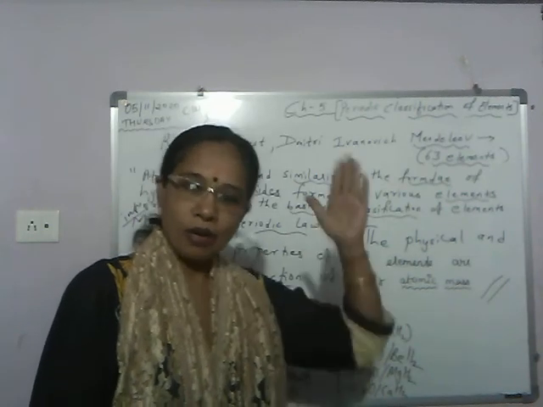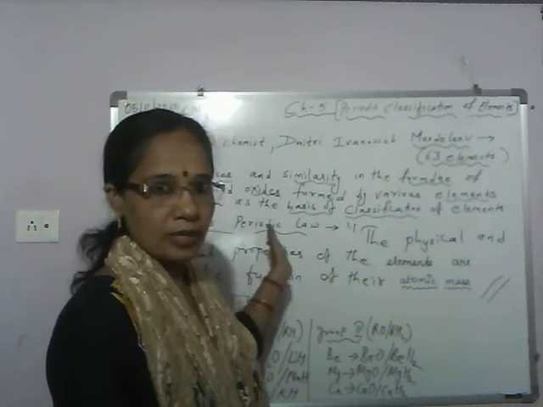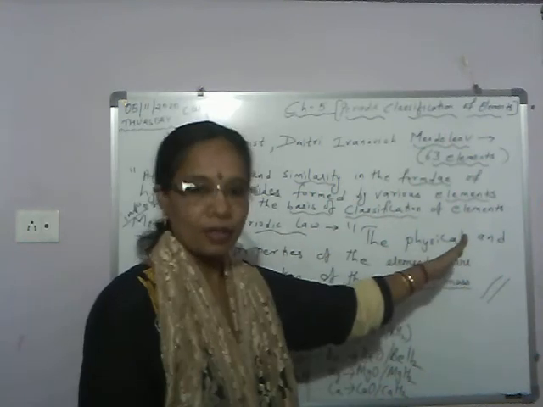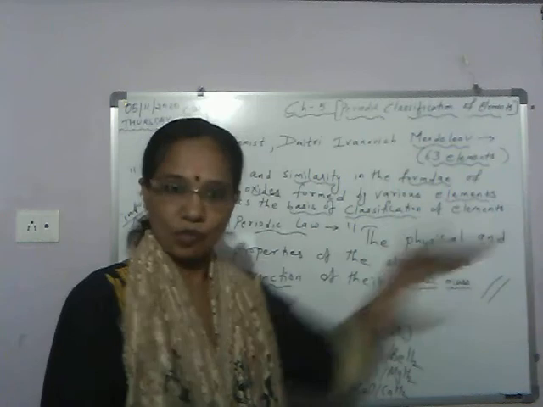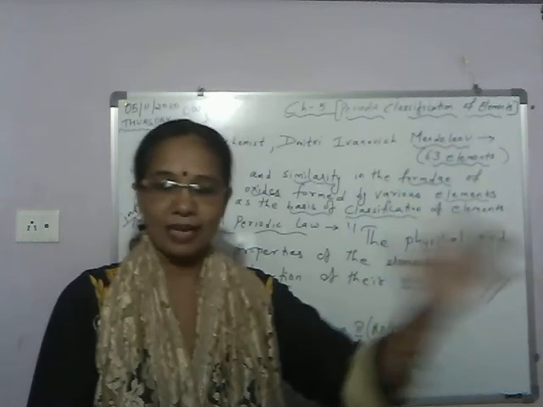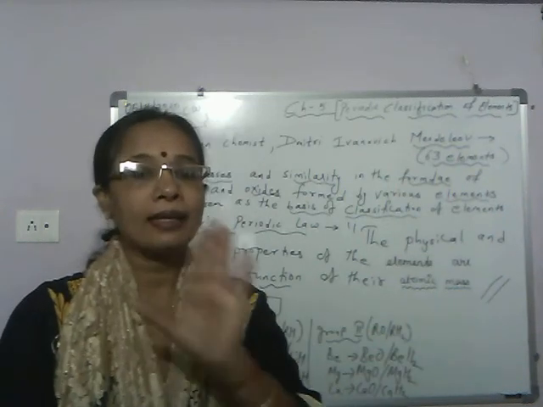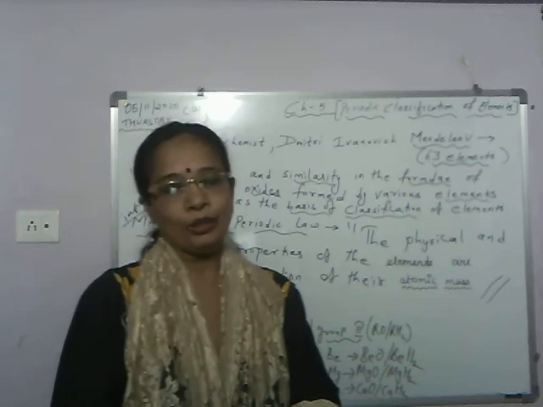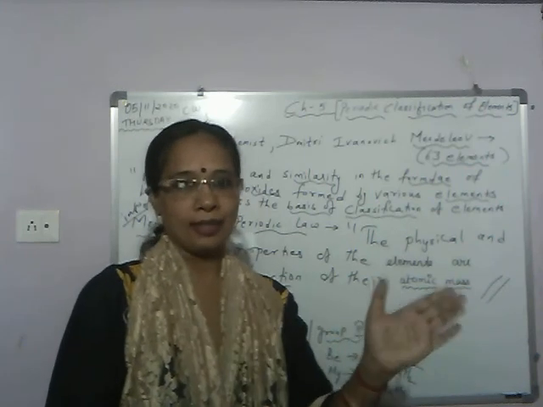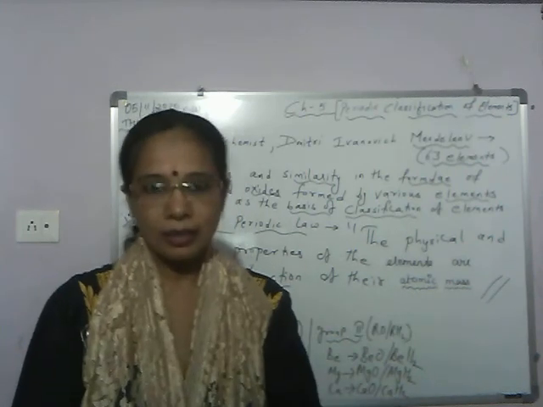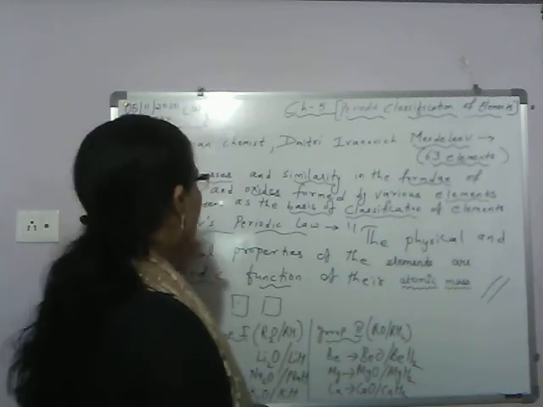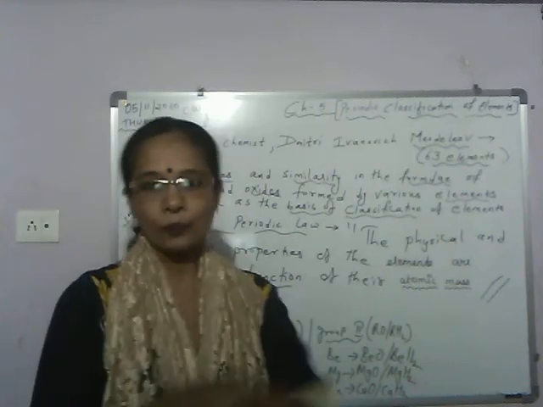Like if atomic mass 1, that element first, atomic mass 4, that element next, then atomic mass 7. This way, in increasing order of atomic mass, the elements got automatically arranged. So, based on this, he gave a law that was called Mendeleev's periodic law.